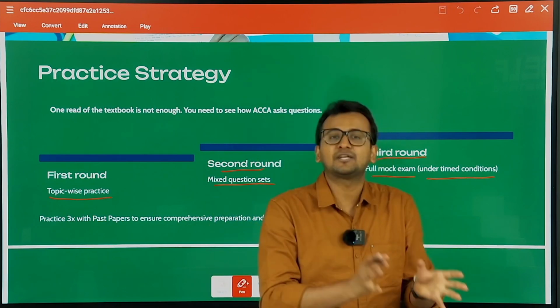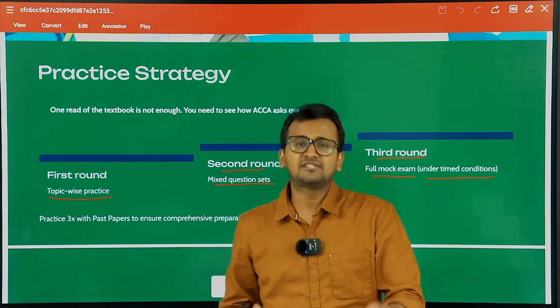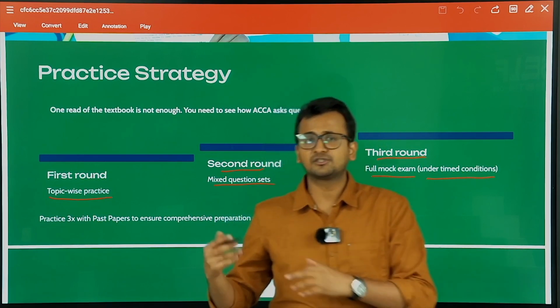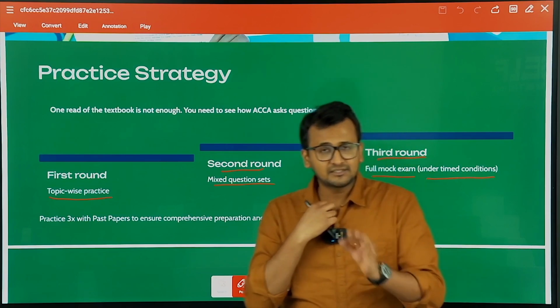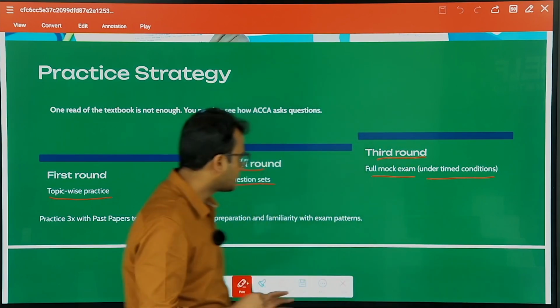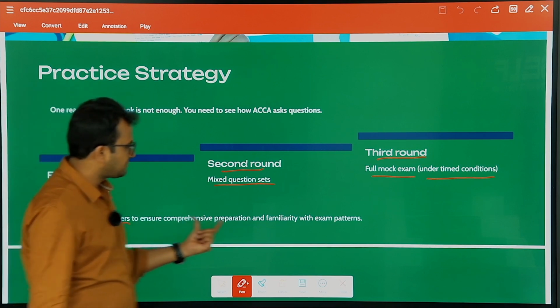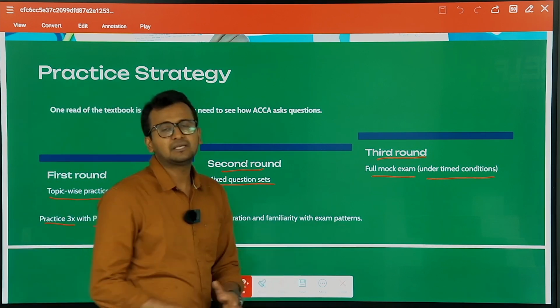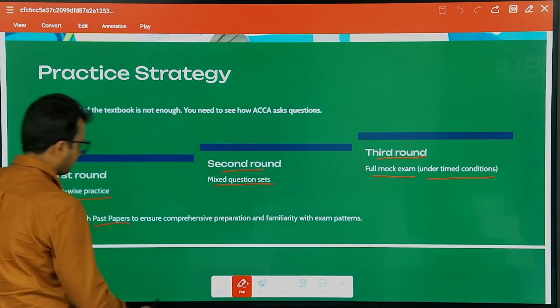Please practice it at your home first. See if you're able to manage your time properly. Where is it that you're wasting your time? In section A, section B, or section C? Which section should you opt for first? So please practice under timed conditions, because that will help you a lot. Correct? So this is the practice strategy: practice 3 times with past papers to ensure comprehensive preparation and familiarity with the exam patterns. Clear? Okay. Next.